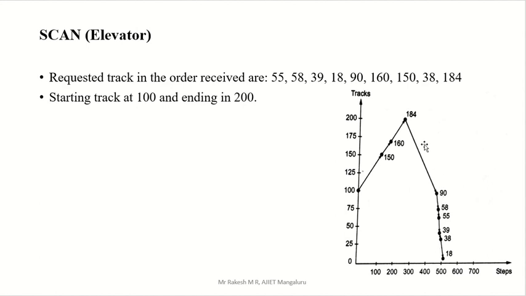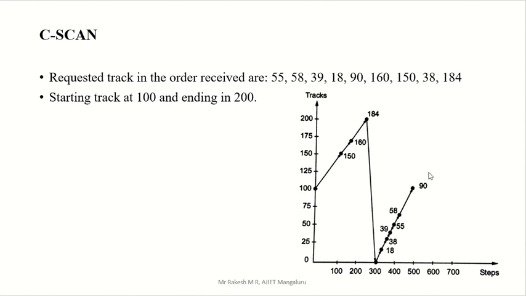But in the case of C-SCAN, while increasing, one side only, there is a path in increasing manner. So decreasing is completely one way. There is no request supply here, you are just going from 184 to 0 directly. Okay, so there is no supply of request.